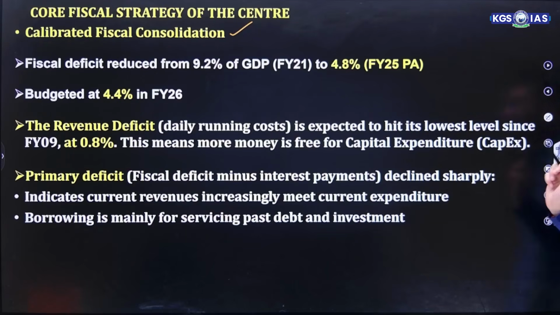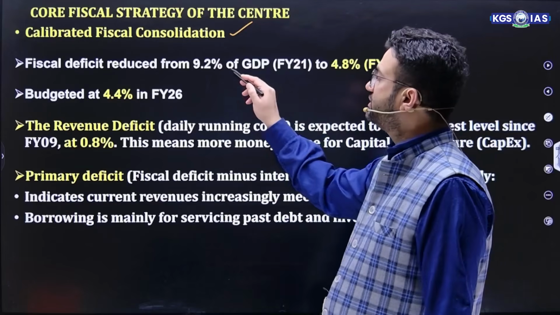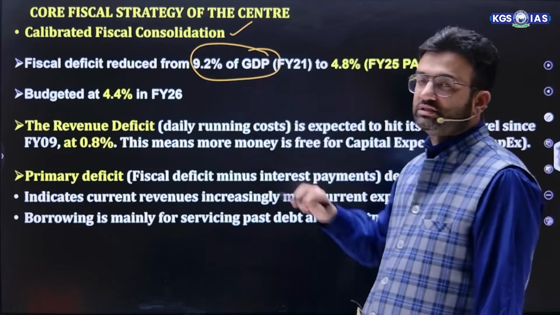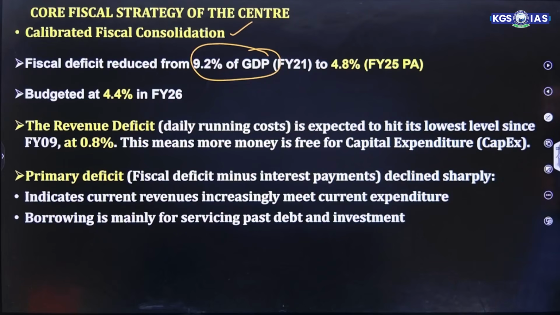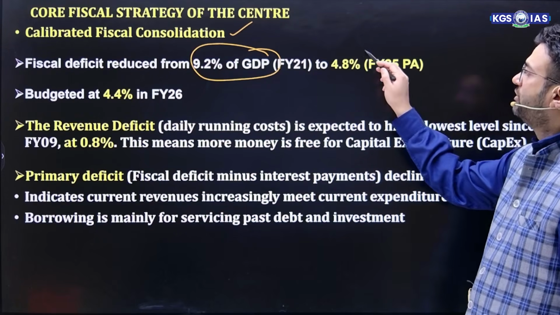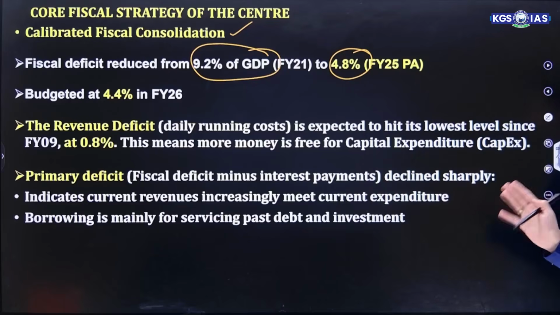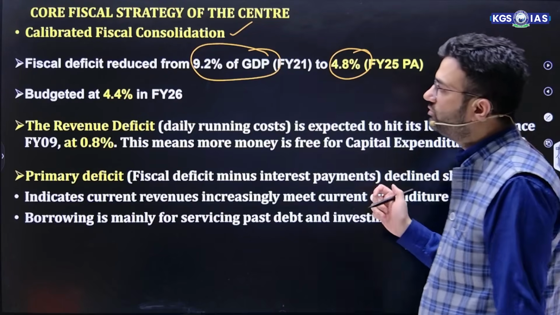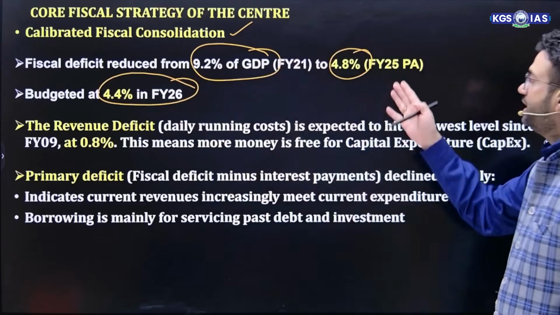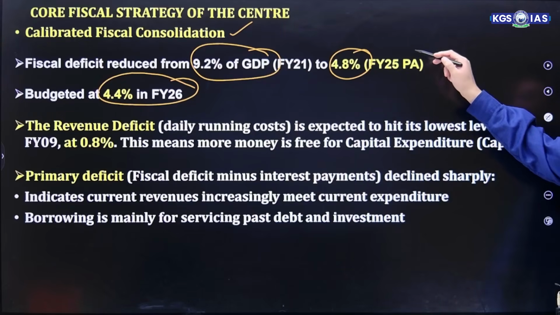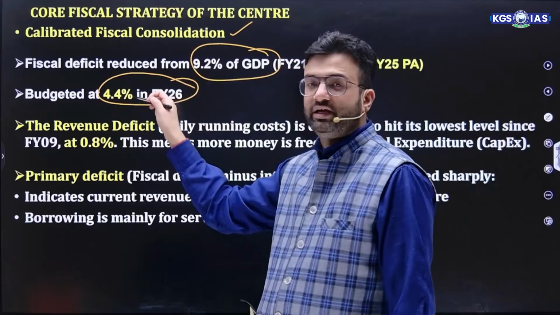Now see, in financial year 2021, during the COVID time, the fiscal deficit was around 9.2% of GDP. And in financial year 2025, it is 4.8%. So there is a complete reduction in fiscal deficit, and for financial year 2026 it is budgeted at 4.4%.